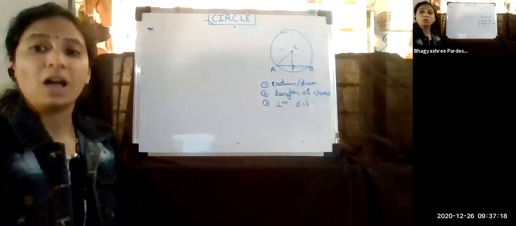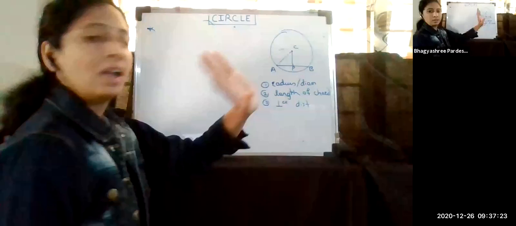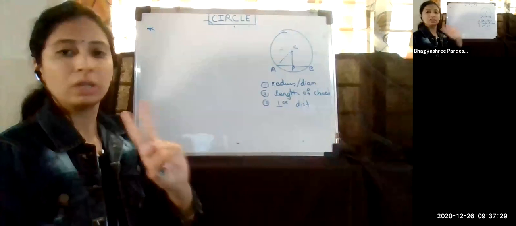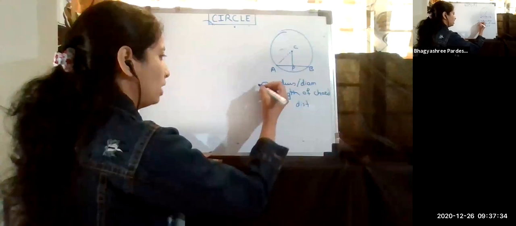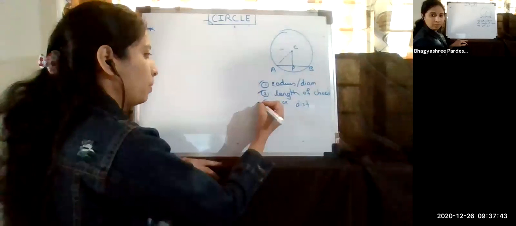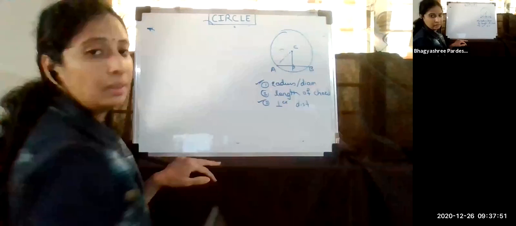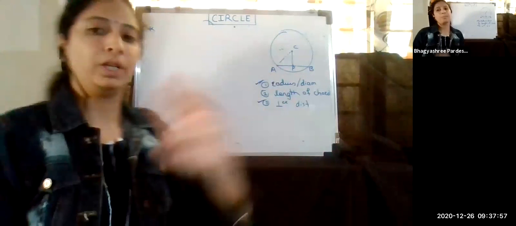So how are the questions asked? The question can be asked by changing the words only. From these three things, you may be given two things. At least two things you will be given, and the third thing you have to find. In some questions, the radius or diameter and the length of a chord will be given, and you have to find the perpendicular distance. Or in some questions, the length of a chord and perpendicular distance will be given, and you have to find either radius or diameter, or you will be given the radius and the perpendicular distance, and you have to find the length of the chord. From these three, any one you have to find, but the method is the same.